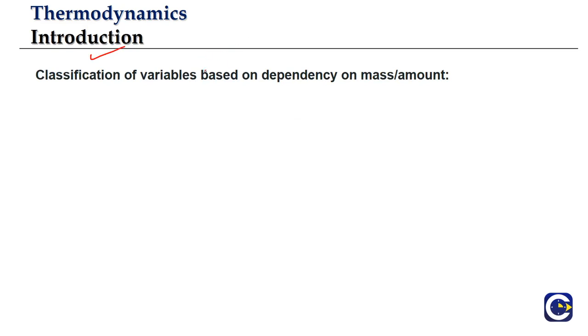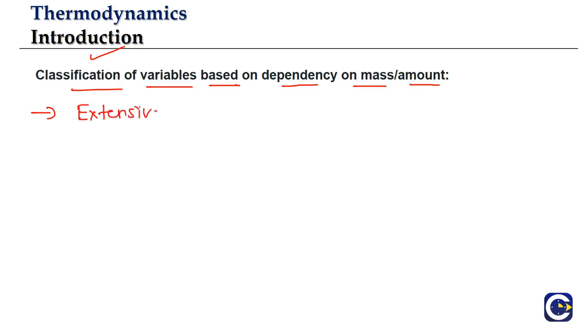So we talked about the thermodynamic variables. The common variables that we are already aware of, like temperature, pressure, volume, etc., and some new variables like internal energy, enthalpy, entropy, and then the free energy part. So we can classify these variables based on whether they are dependent upon the mass or amount. If they are dependent upon the mass or amount of that system, then we will be calling them extensive variables.